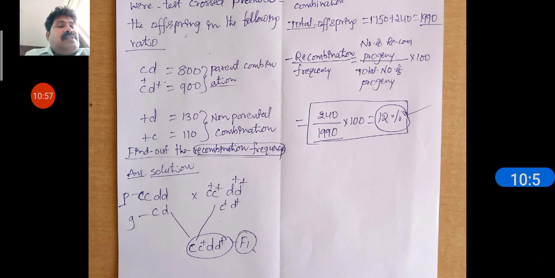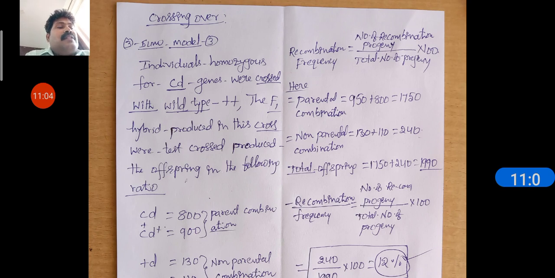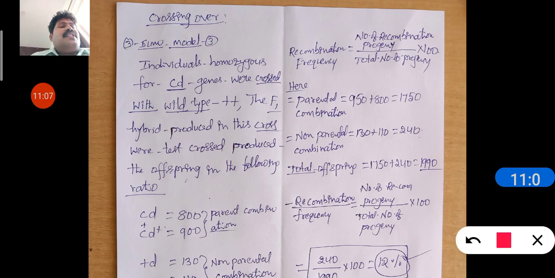Next, this is how we have to solve it. To find out the recombination frequency, one principle is there: number of recombinant progeny divided by total number of progeny, multiplied by 100. This formula you have to use. Recombination frequency equals number of recombinant progeny by total number of progeny into 100. You have to do it like that.